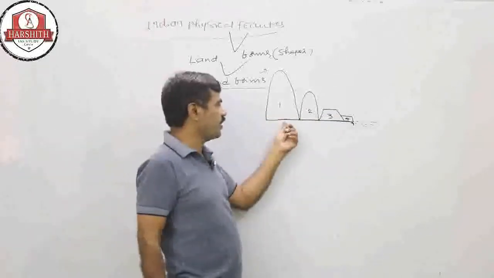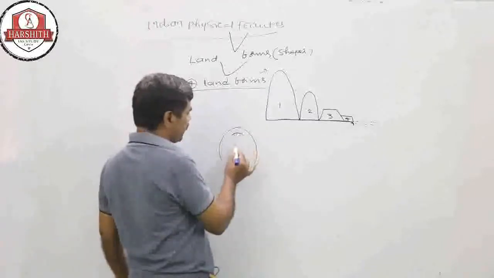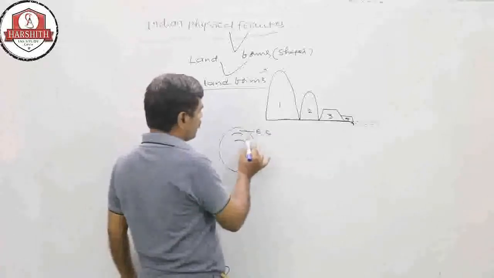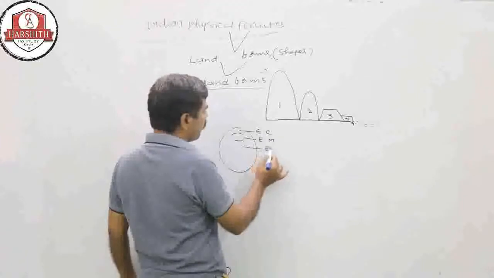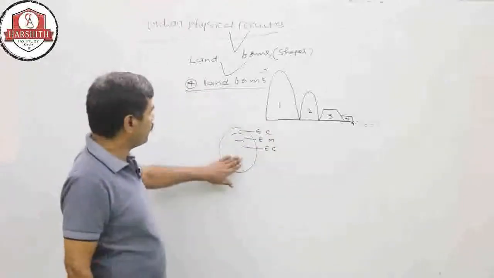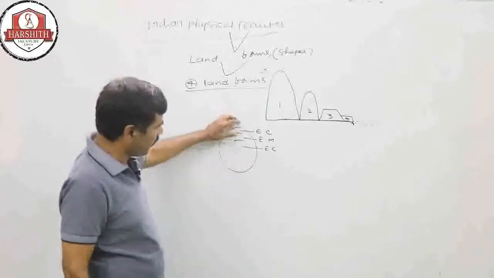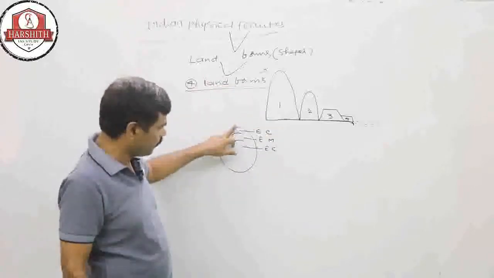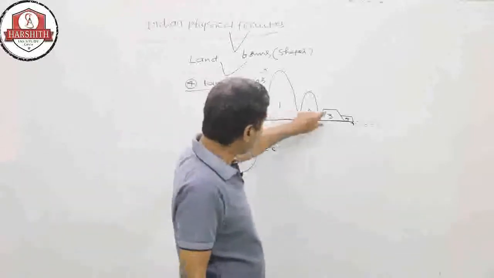The internal structure of the earth has three layers: the earth crust, the earth mantle, and the earth core. The upper layer, the earth crust, is in the shape of a rock surface.